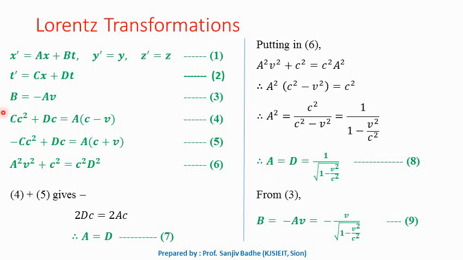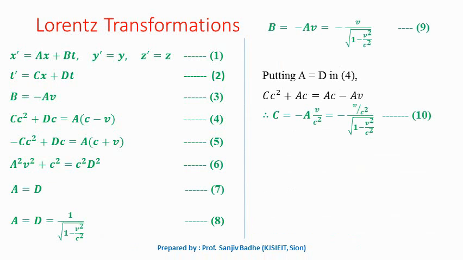Now from equation number 3, b is equal to minus av, and therefore the value of b can also be obtained, which is equal to minus v upon square root of 1 minus v square by c square. So this becomes our equation number 9. So we got the values of constants a, b and d. Now the constant remaining is what? c. So let us try to get the value of constant c.